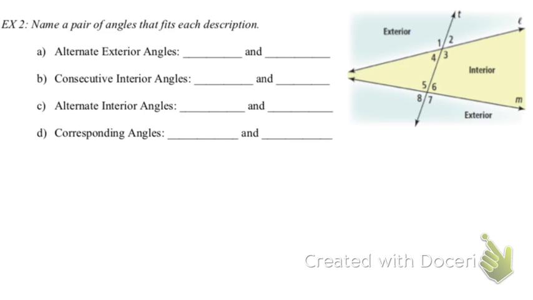Okay? All right. So name a pair of angles that fits each description. So we have these two lines, line L and M, cut by the transversal T. Where is this? Okay? Yes, it was the page we were previously filling out, and it's at the bottom of that page. So where we first were writing about interior and exterior angles and transversals. Okay, so it was the second page of our notes. If you count page 1 as the front, page 2 as the back, very bottom. Okay, I want you guys to try filling these 4 questions in the best you can.